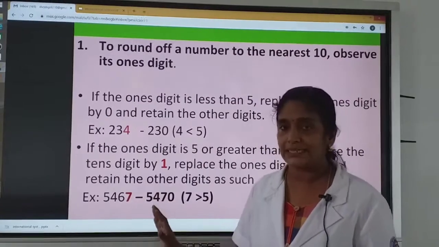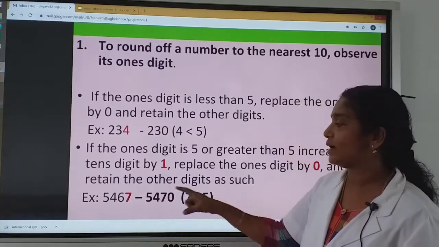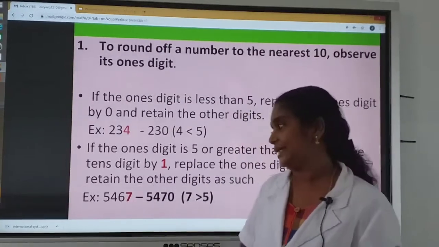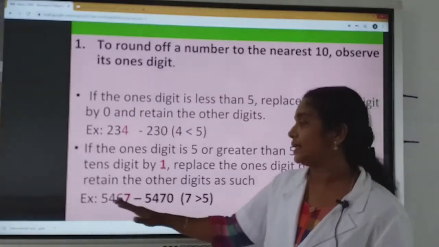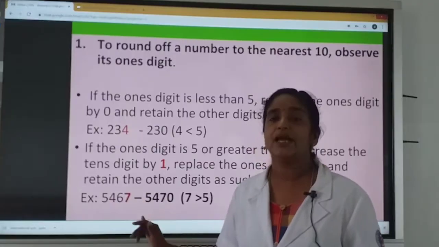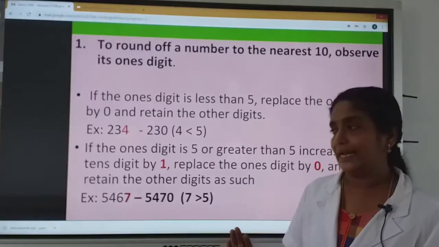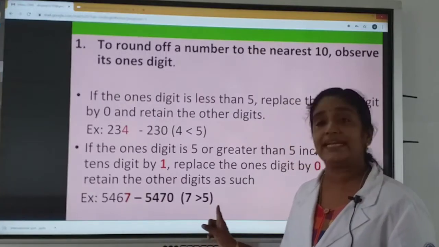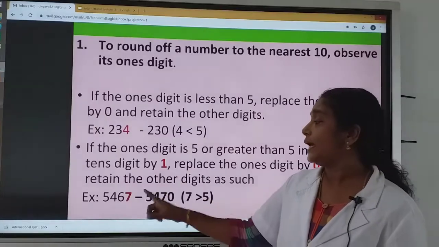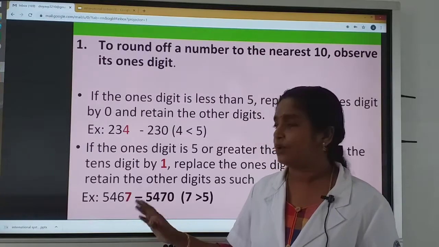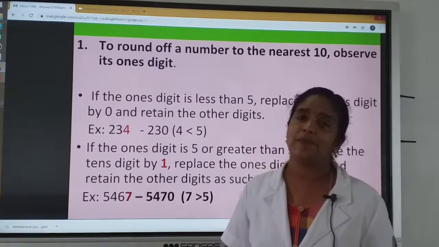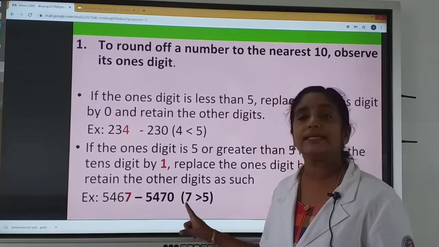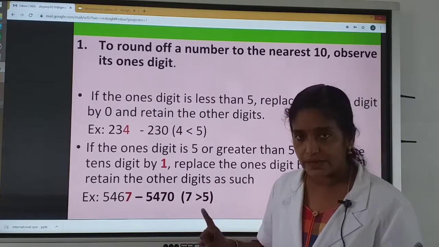And second rule, if the ones digit is 5 or greater than 5, we want to add 1 to the tens place number and replace the ones digit by 0 and retain other digits as it is. Consider the number 5467. We want to round to nearest 10. So ones place digit is 7. That 7 is greater than 5. So replace 7 by 0 and add 1 to its tens place digit. So what is the answer we got? 5470. All of you understood?